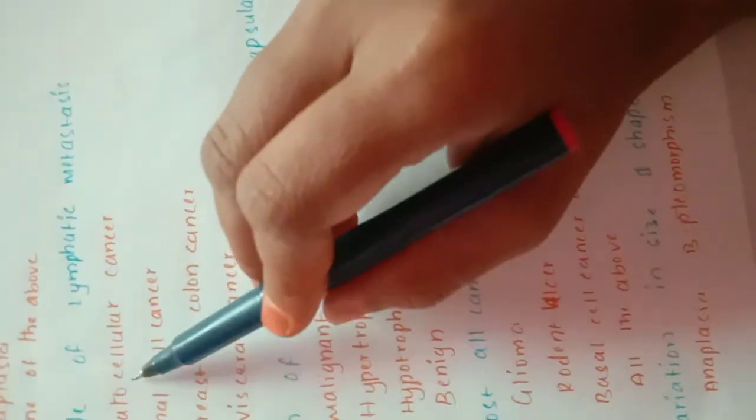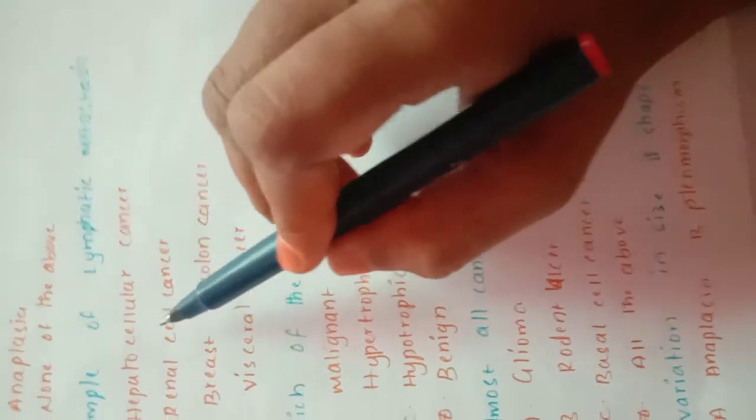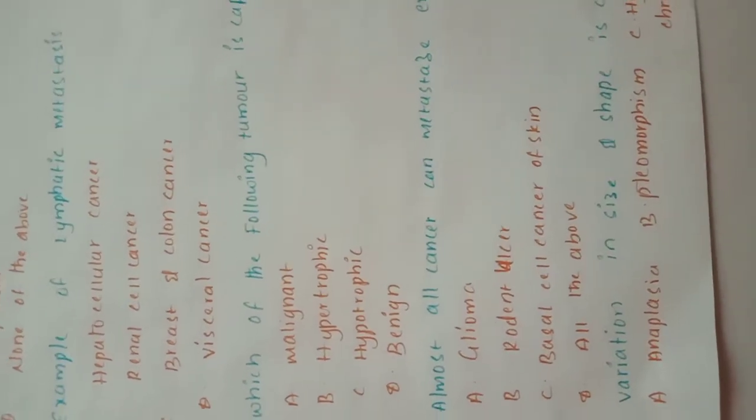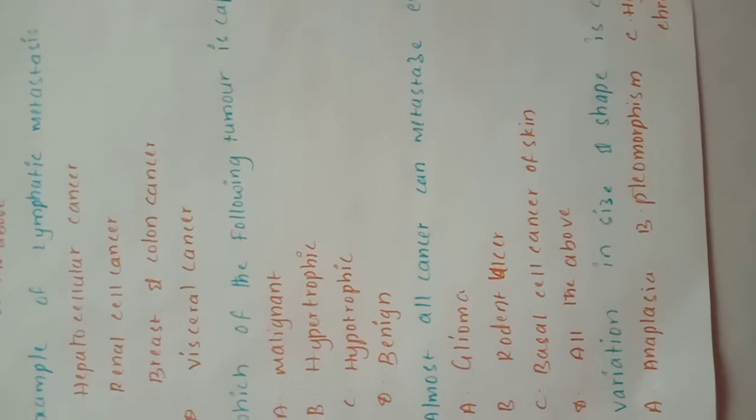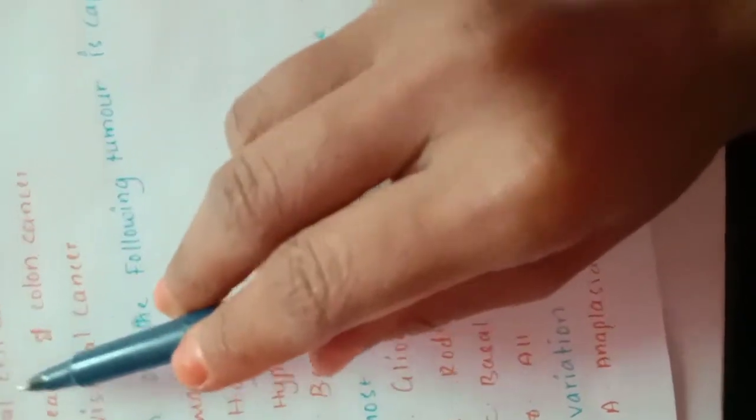What is the example of lymphatic metastasis? Hepatocellular cancer, renal cell cancer, breast and colon cancer, visceral cancer.